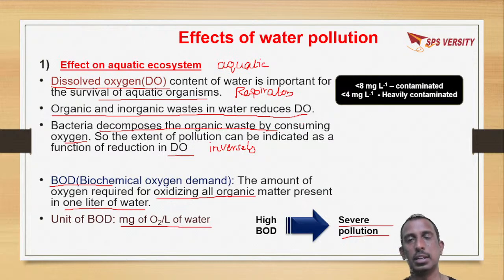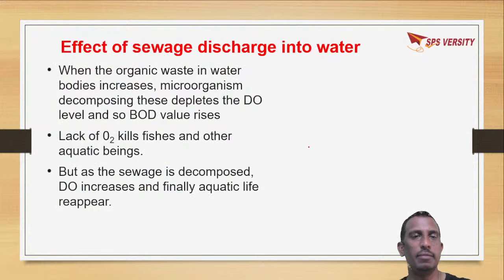If we take 8 mg of oxygen per liter and the water is contaminated, a lot of organic and inorganic waste is released into water. Due to this, the dissolved oxygen is reduced and the BOD value will rise, which indicates severe pollution.